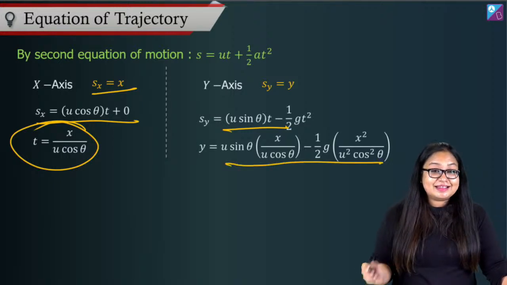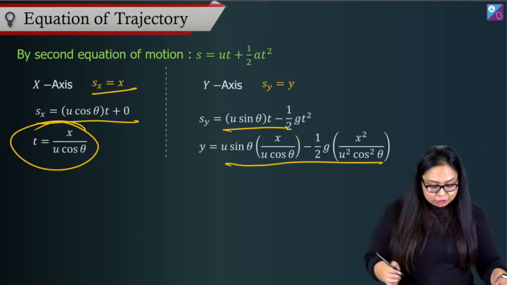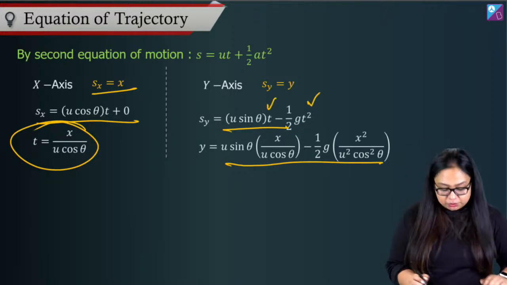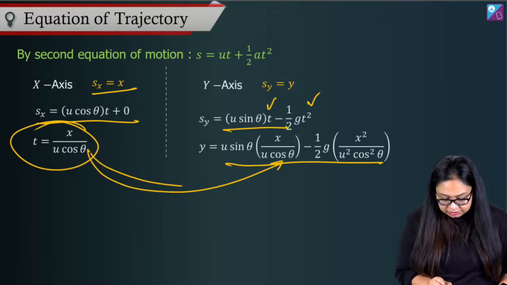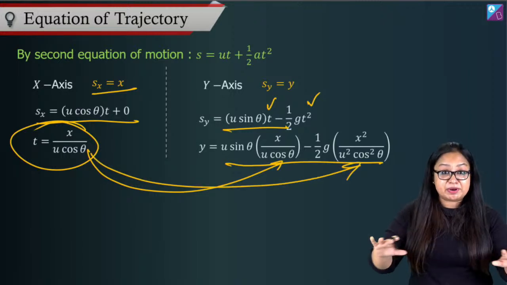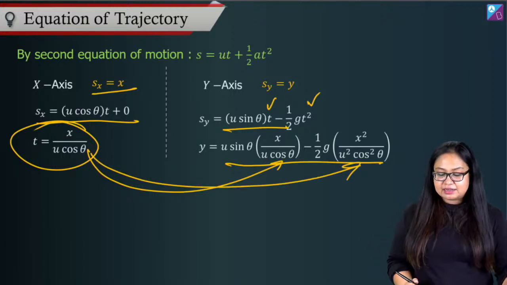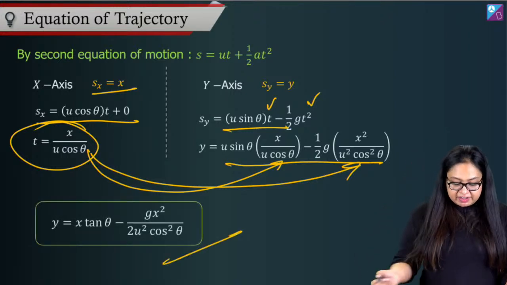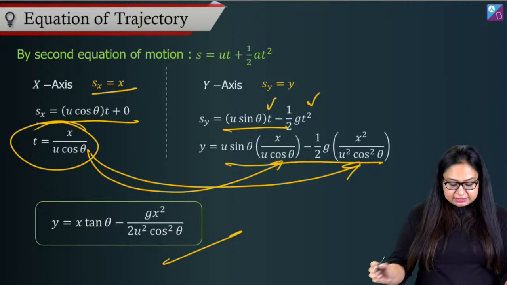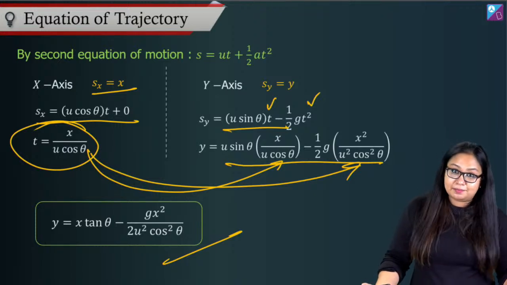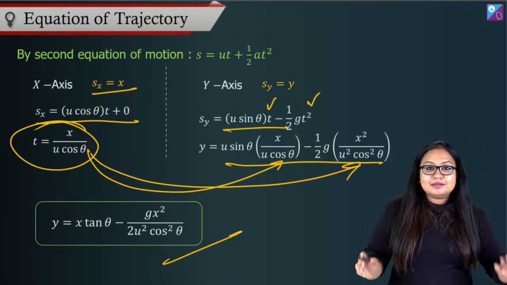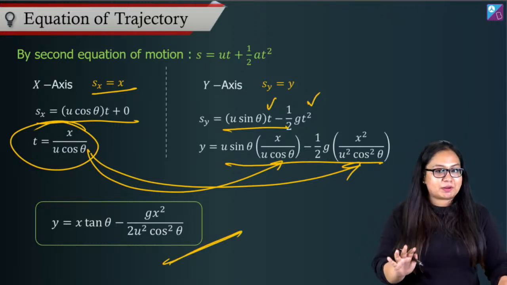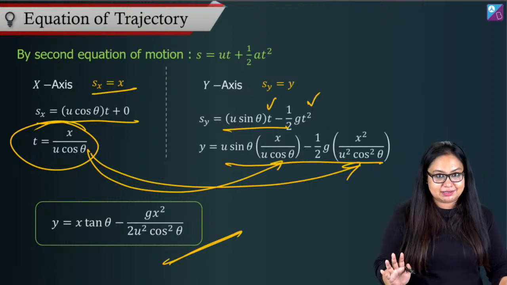And we are eliminating time. So over here we've got time, over here we've got time. Let's substitute time's value. If I substitute and simplify, I'm going to get a final equation of trajectory, y in terms of x. Y in terms of x comes out to be y equal to x tan theta minus g x square upon 2u square cos square theta. Here as well, it's really important to remember this. I know this does not look very pretty, but if you remember this, you can solve questions very easily, directly.